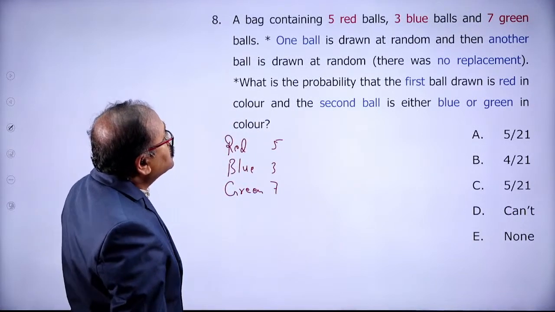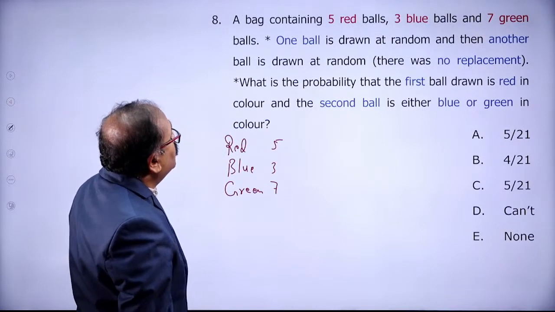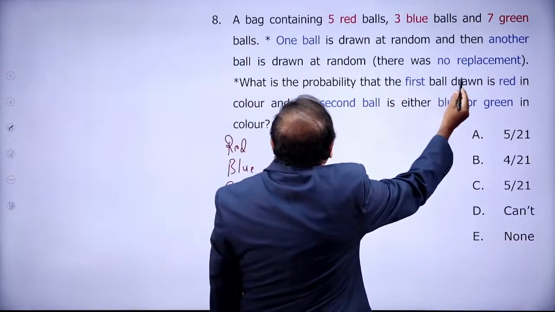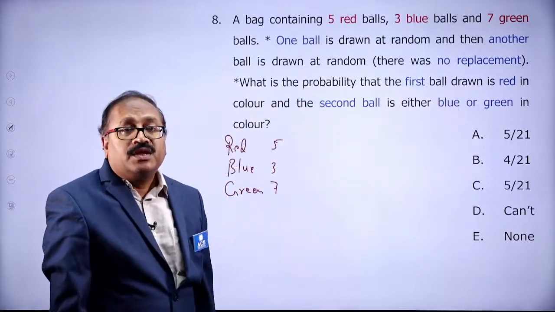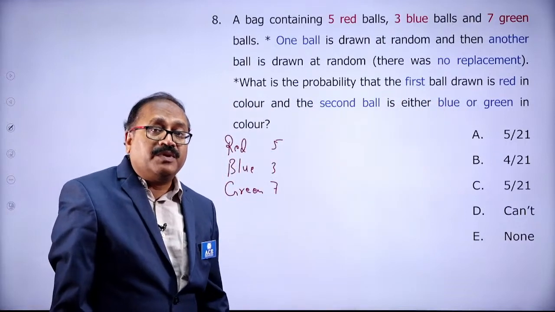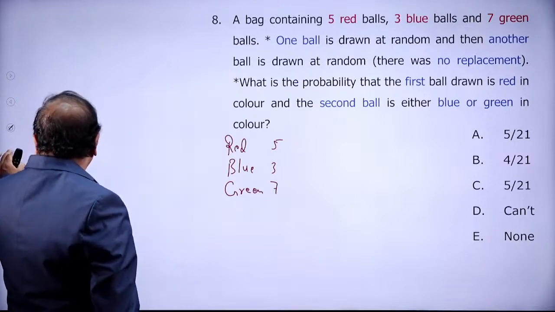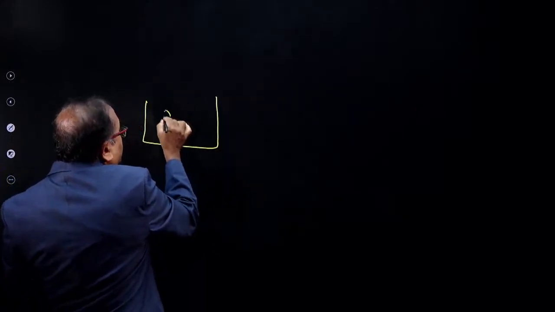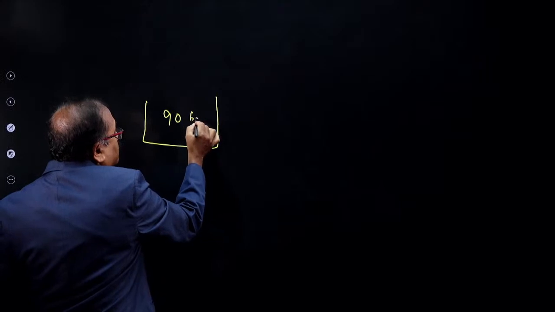Now one ball is drawn at random and another ball is drawn at random. There was no replacement. So what is the meaning of no replacement? Many of you must know what is replacement and what is non-replacement. In a bag, let's assume that 90 balls are there.